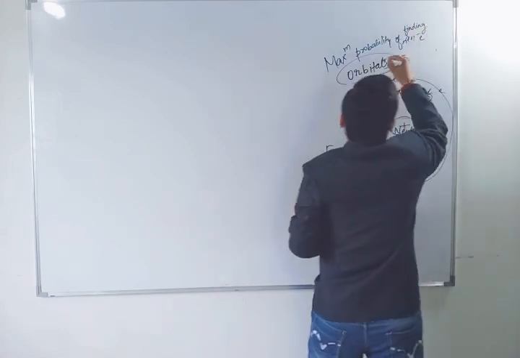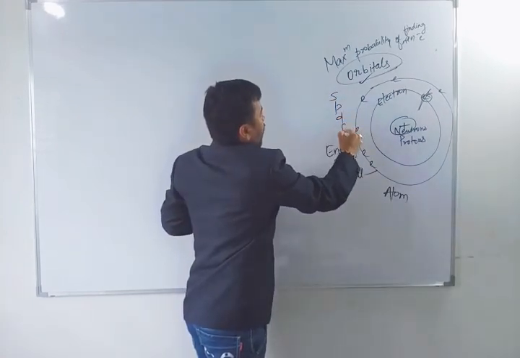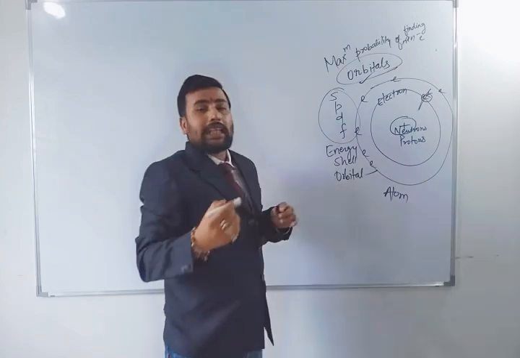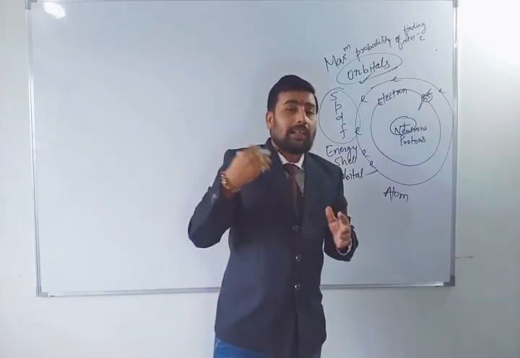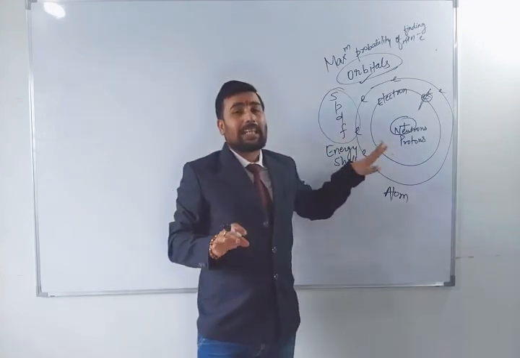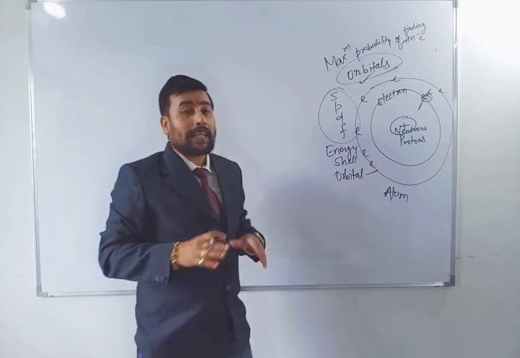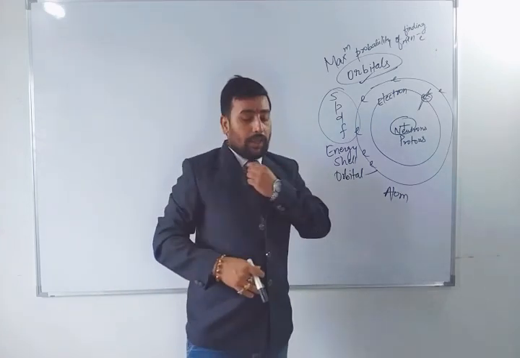There are 4 types of orbitals: S, P, D and F. Remember these words. All the details you will learn in the 11th standard, but here whatever you must know, that is what I am explaining. Got it? So the maximum probability of finding an electron is called an orbital, as you have seen here.